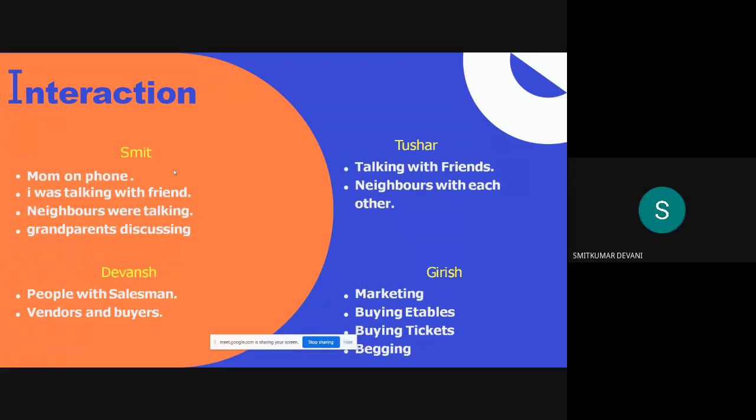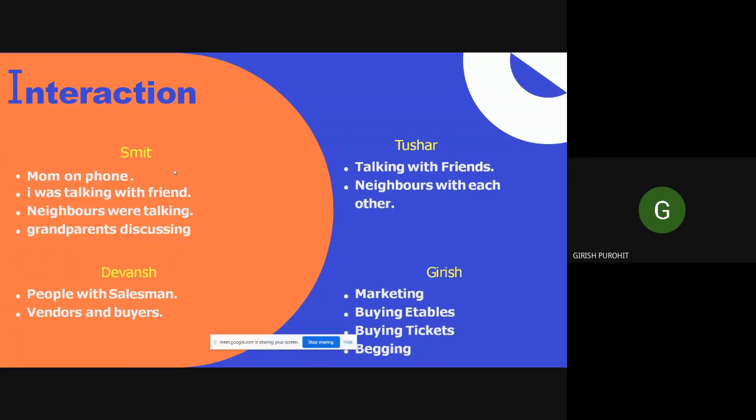From my side, the interaction was my mom talking on the phone with her colleague. I was talking with my friend. Neighbors were talking, and my grandparents were discussing. From my side, the interactions were pretty simple: talking to friends, neighbors talking and gossiping with each other and all that stuff.